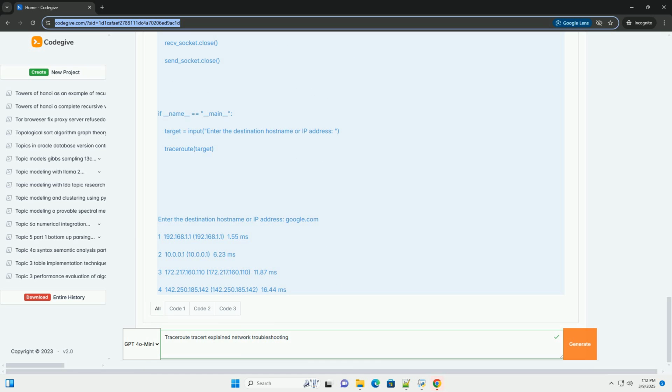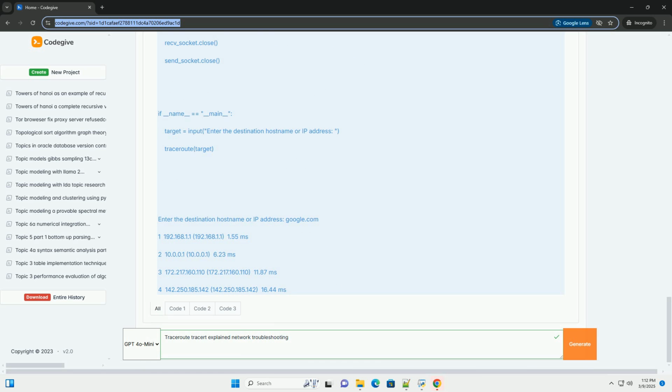Explanation of the Python code. 1. Import modules. socket, for network communication. struct, for packing and unpacking data, not used in this simplified ICMP version, but useful for more complex socket programming. time, for measuring round-trip times.